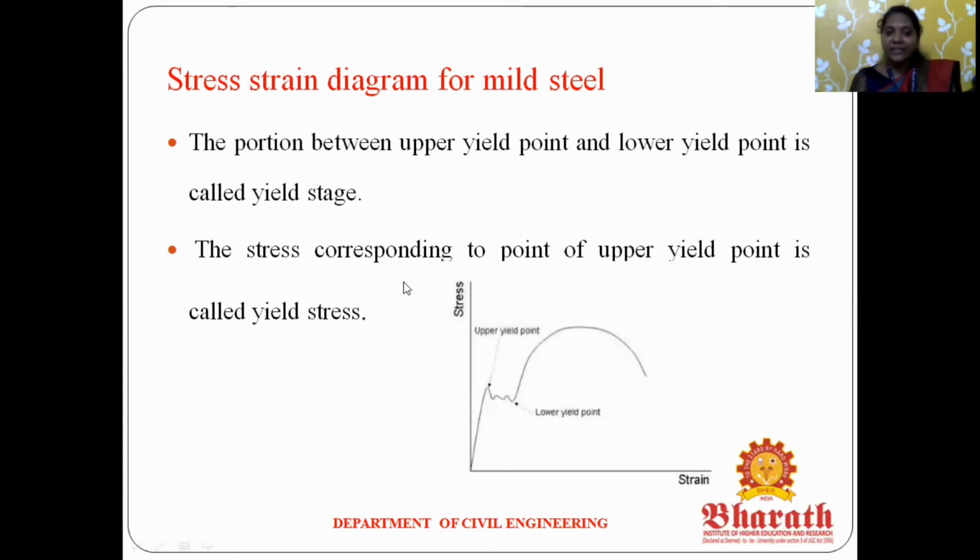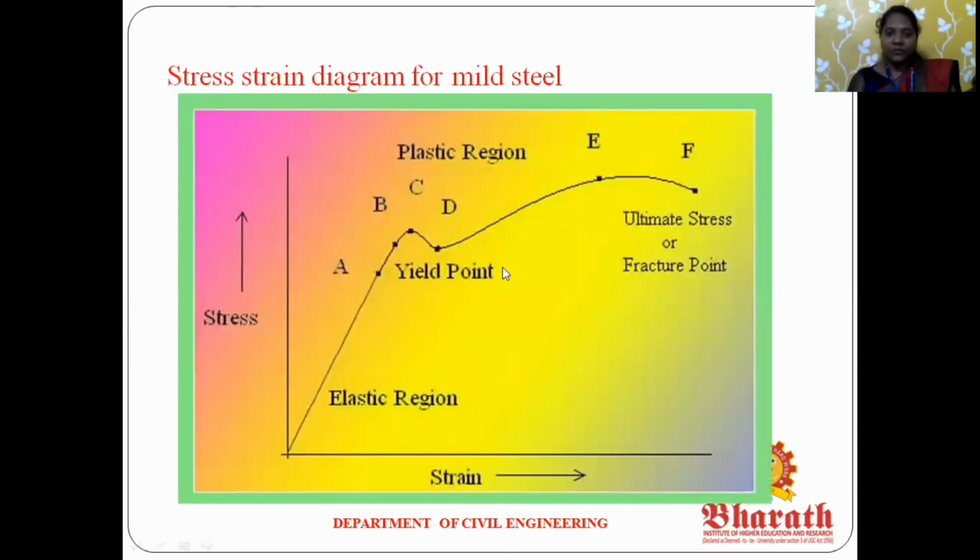But what does yield stress mean? The lower yield point occurs first, and after that the upper yield point occurs. So the upper yield point is called the yield stress. Okay, so this is the diagram. This is the yield point: B is the lower yield point and C is the upper yield point.